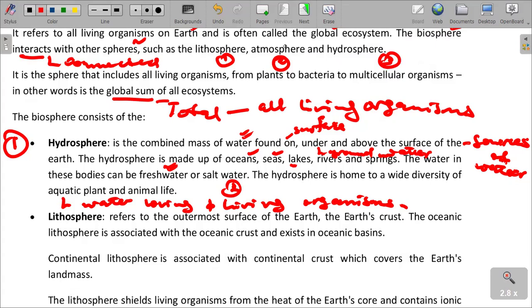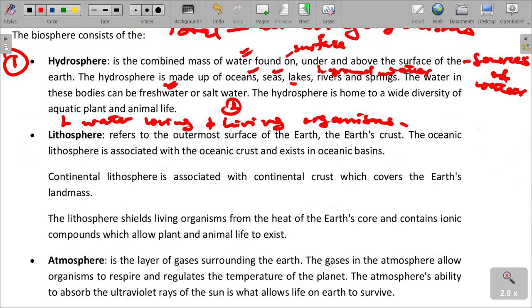We talk about fish, we talk about crocodiles, we talk about scrubs and so forth. Those are various organisms that also live in water. So the lithosphere refers to the outermost surface of the earth, which is number two. We think the lithosphere is actually the outermost surface of the earth, the earth's crust.